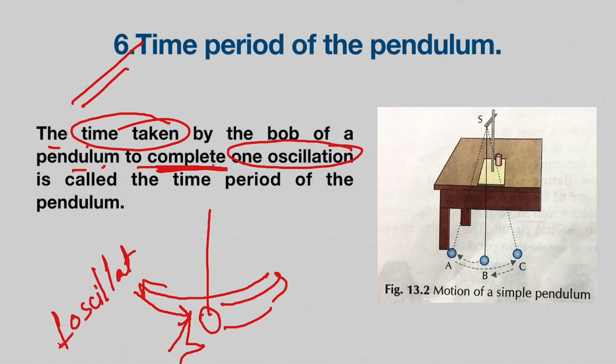I'll repeat myself again. It will go this side and then come back, it will reach here and then back here. See, these 2 points are aligned, right? So at this moment we will say that the pendulum has completed one oscillation.